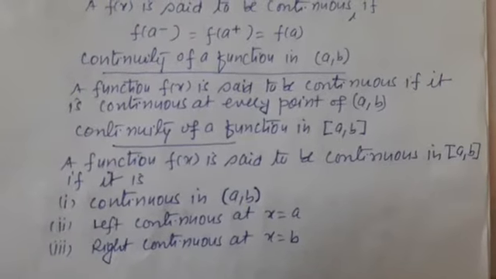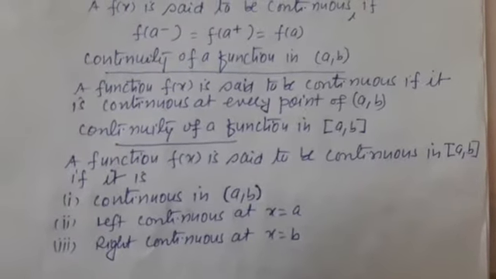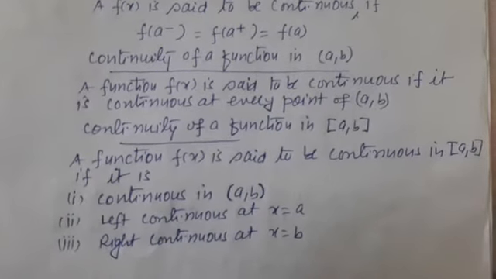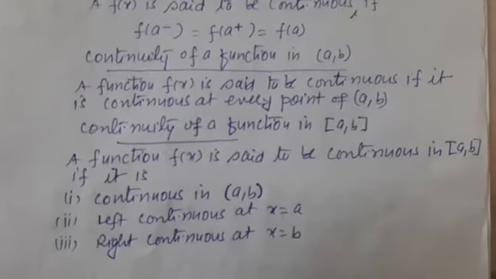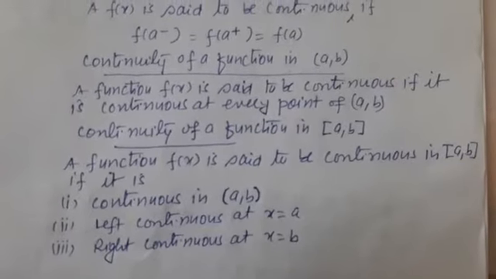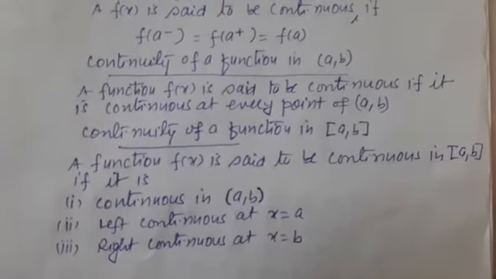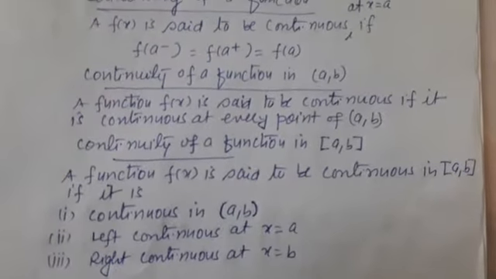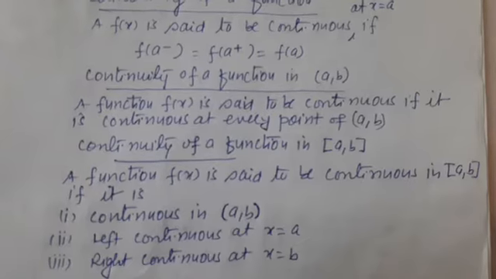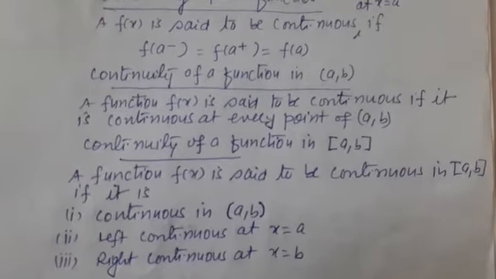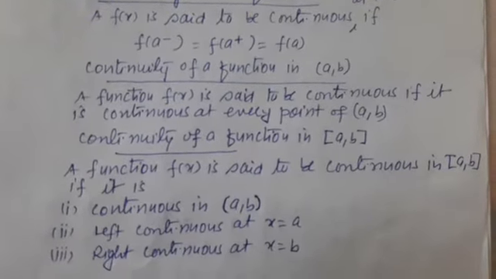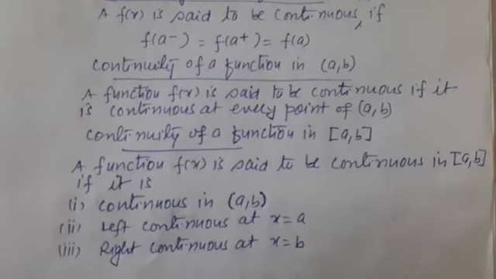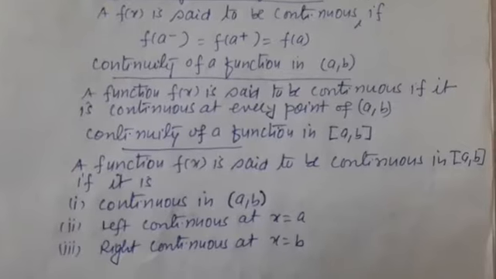This closed interval is nothing more than the union of three sets: open interval AB, the set containing A and the set containing B. So a function f(x) is said to be continuous in closed interval AB if, first, it is continuous in open interval AB, meaning the function is continuous at every point of this interval.